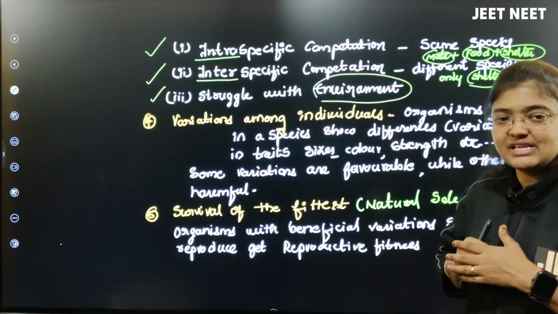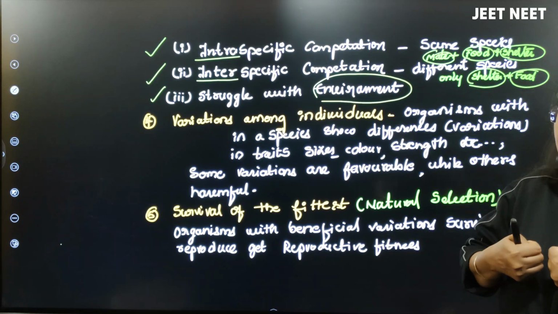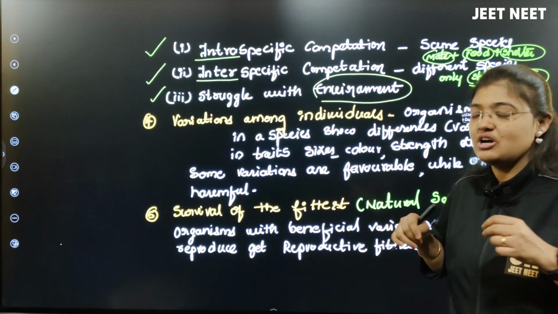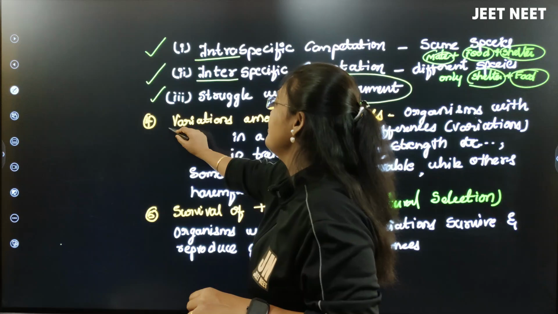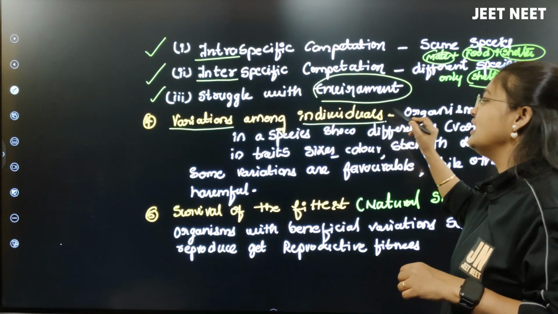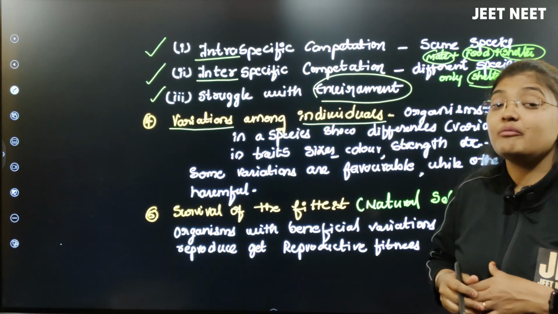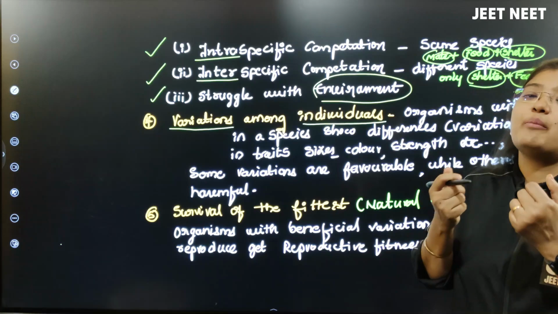When the competition happens, the organisms which are present will show variations among the individuals. Because for what? For adaptation.